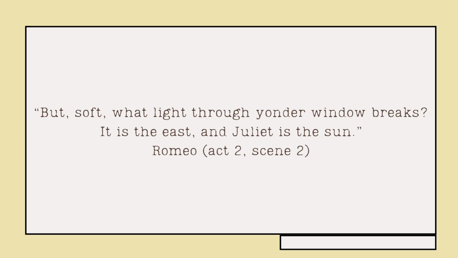Here we're starting off in Act 2, Scene 2. We're not actually going to be talking necessarily about earlier, but we're talking about, in this case, but soft, what light through yonder window breaks. The imagery here that's being portrayed is that we're seeing Juliet as the sun. While this is stated specifically, what is the sun in regards to somebody who is lost? The sun is something, there's a redemptive hope, there is a joy that comes when somebody has gone through a period of darkness in their life.